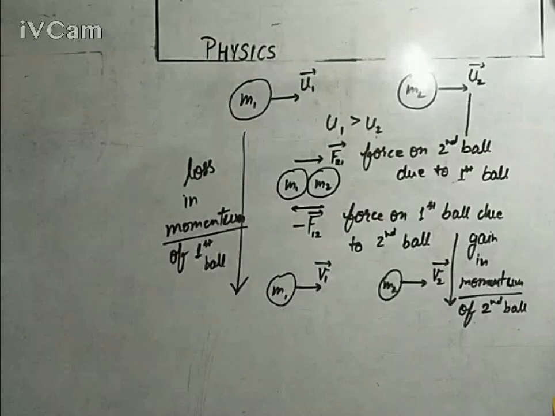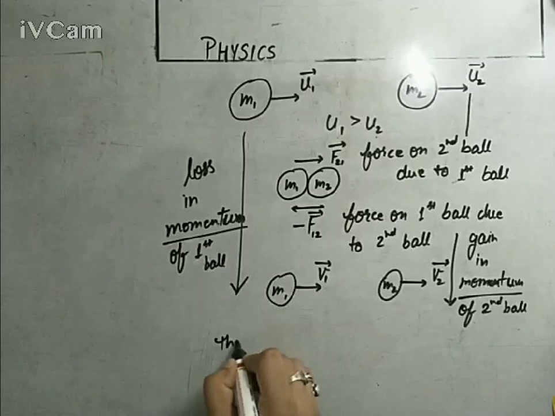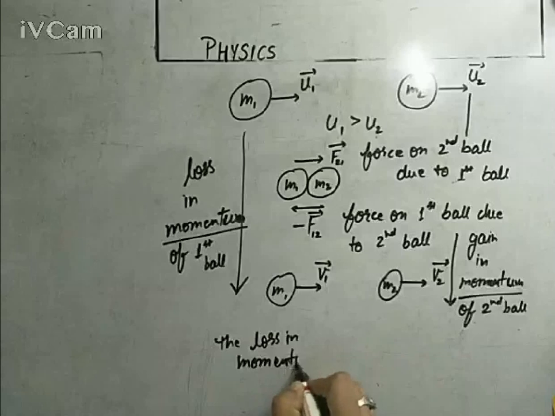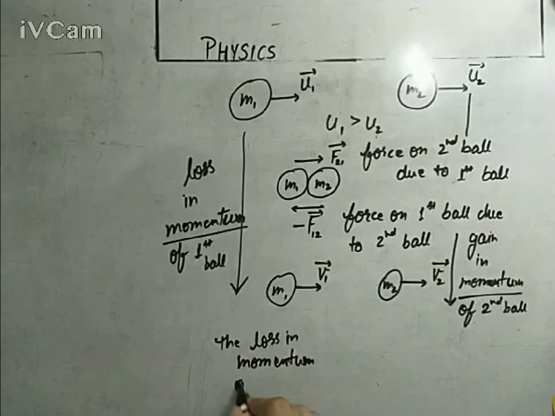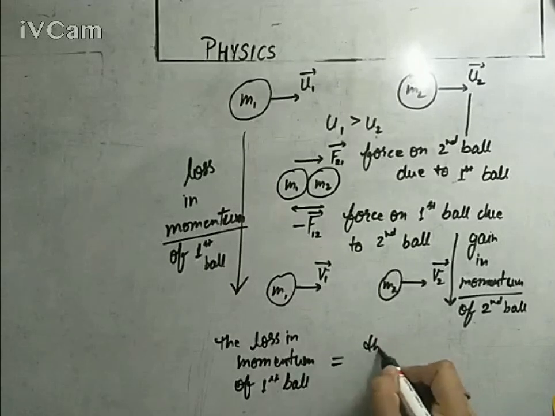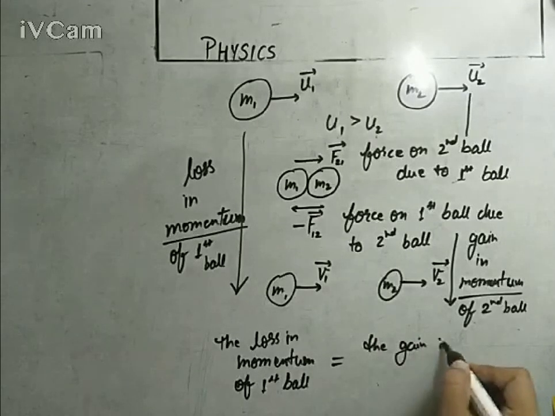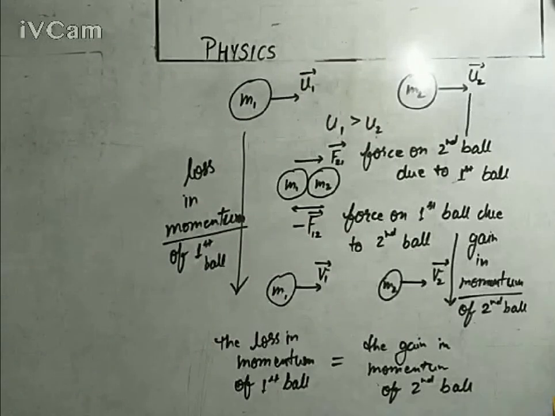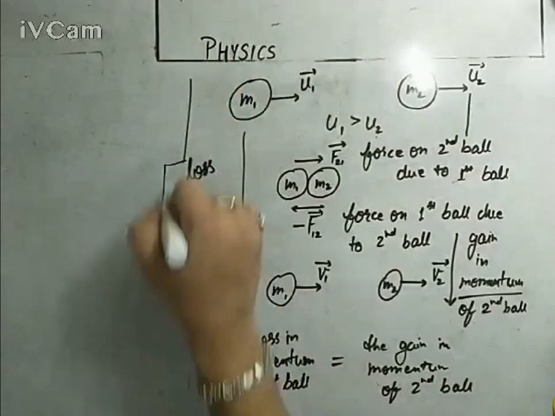So this is the core concept of the law of conservation of linear momentum. Our target right now is to find out the loss in momentum of the first ball and the gain in momentum of the second ball, and it is very easy to calculate.